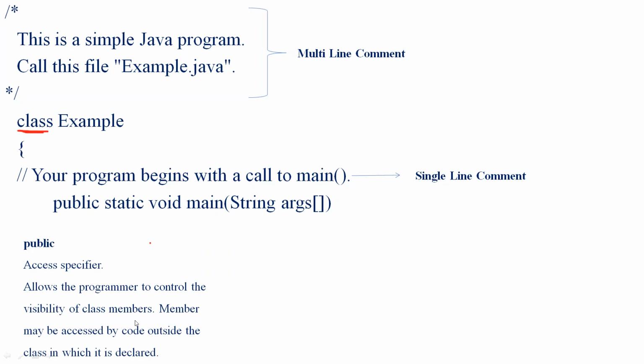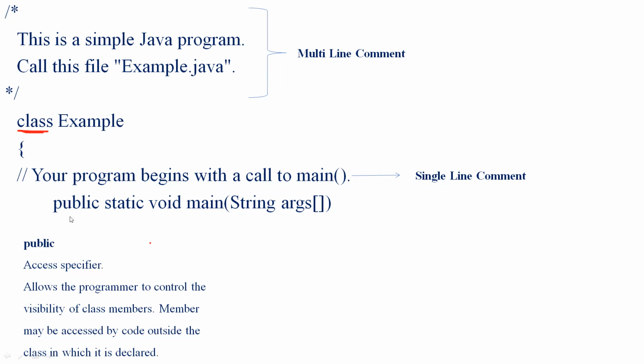So the purpose of using public is to control the visibility of a class program. Here I am making it public, so I give permission to view the particular program for all. If I gave it as private, I would give visibility or access only to a particular set of members. Instead, I gave it as public in order to give access to all the class members. So public allows the programmer to control the visibility of class members.